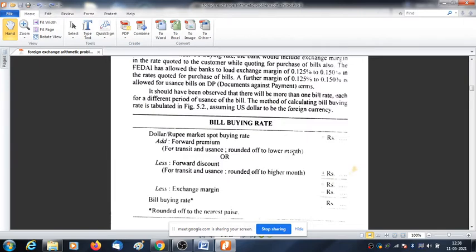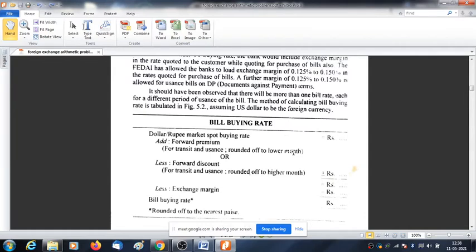Take the example, say 70 is your buying rate. Your discount, for say 45 days, forward margin is say 5 rupees, and you are having a bill of 45 days.